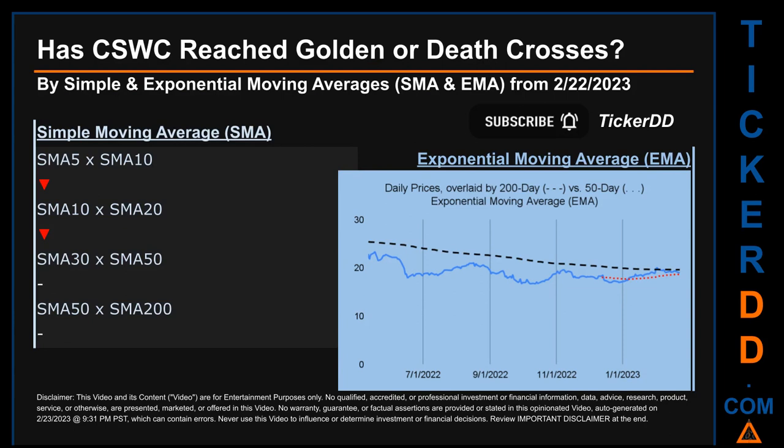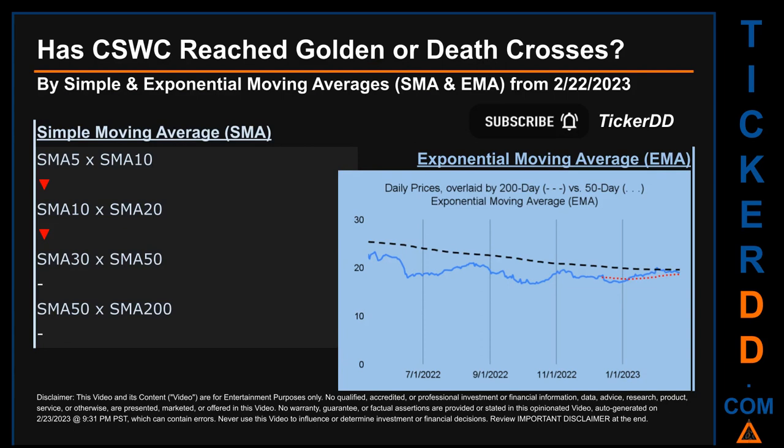Has CSWC price reached golden or death crosses? Golden cross and death cross are basic signals that compare average prices across two specified trade day ranges, a short-term versus a long-term range. For example, 5-day versus 10 trade days. Essentially, a golden cross is a bullish signal. It appears when a ticker's short-term moving average crosses above its long-term average. Vice versa, a death cross is a bearish signal when the short-term crosses below its long-term moving average.